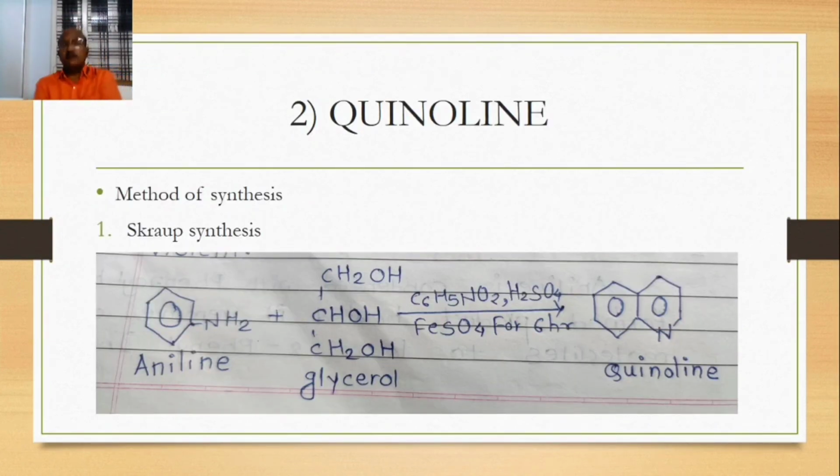The second member is quinoline. Method number one for its preparation is the Skraup synthesis. Do you know about the Skraup synthesis?